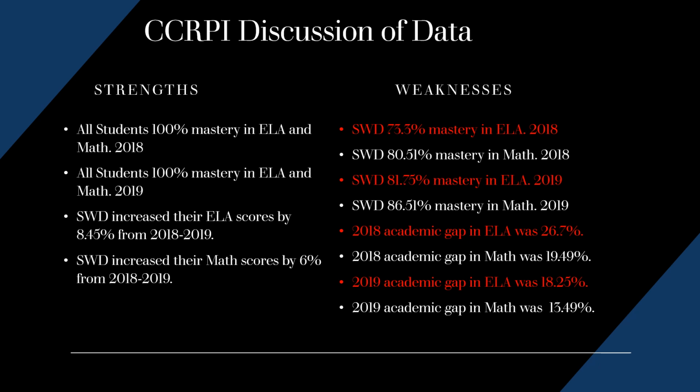In 2018, the specific academic gap in ELA between students with disabilities and students without disabilities was 26.7%. In mathematics, it was 19.49%. The gap continued to close, but there is still an academic gap in 2019. In the area of English language arts, the gap is at 18.25%, and in mathematics, it's at 13.49%.